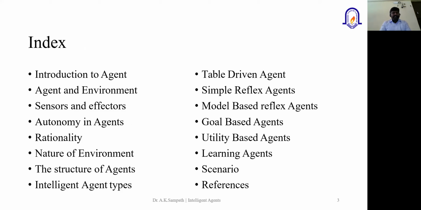These are the contents of today's lecture. First, we'll have the introduction to the agent, and then we'll discuss the agent and its environment. We'll discuss in depth the sensors and effectors, that is, actuators, and then some other fundamentals, which is autonomy in agents, how the agent takes a decision independently, and we'll discuss rationality. Then we'll discuss the different types and nature of environments, the structure of an agent, and then intelligent agent types, and inside that we'll discuss the 5 categories of intelligent agents. Finally, we'll have the case study, and based on that we'll discuss a problem and then a solution. So these are the contents which I'm going to present in today's lecture.